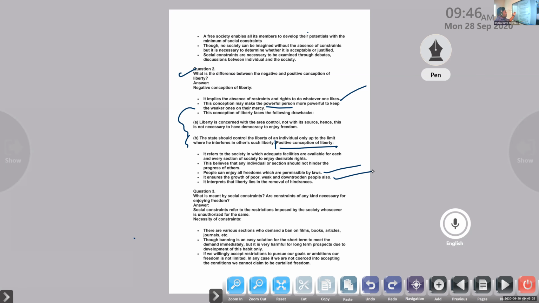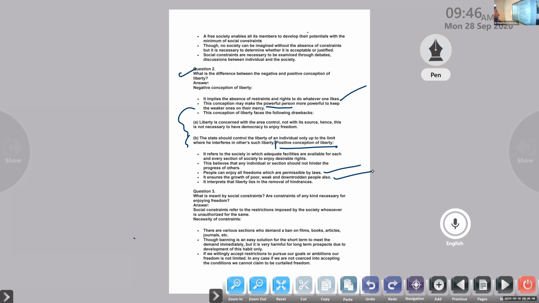So we require the positive concept of freedom more than the negative one. We are basically not supporting the negative sort of freedom. Almost all the people are supporting the positive aspect of freedom because we need restrictions or constraints to lead a good life in the society without any problem and enjoying all the rights there.